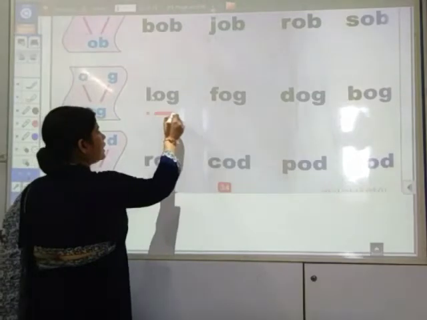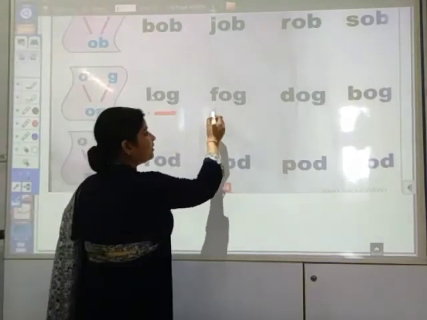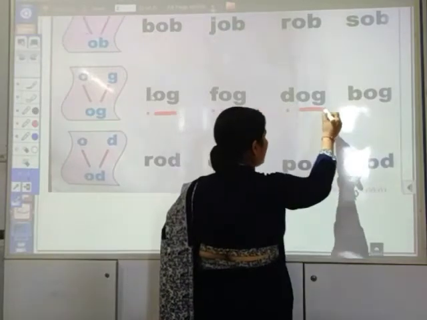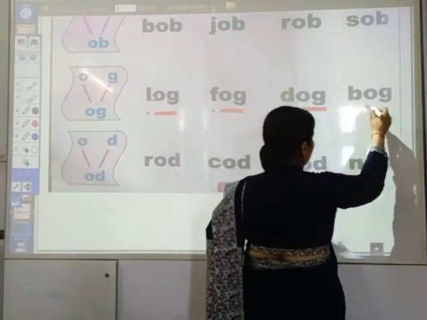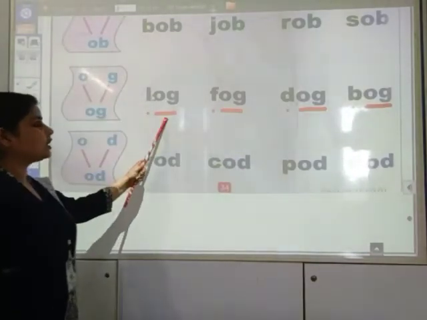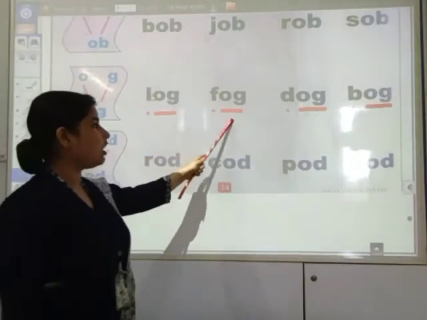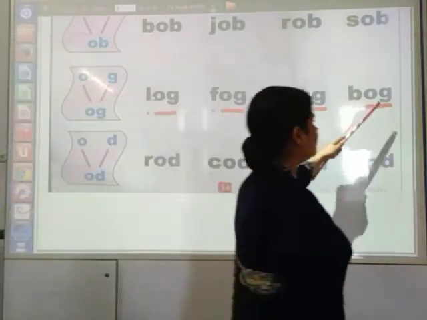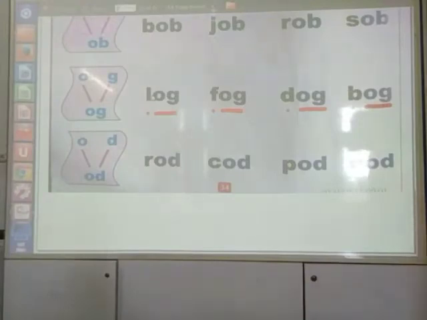L of log. F of fog. D of dog. B of ball. One more time. L of log. F of fog. D of dog. B of ball. So KG2, what are we learning?